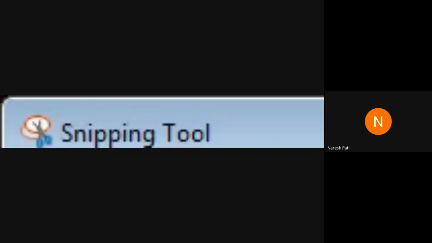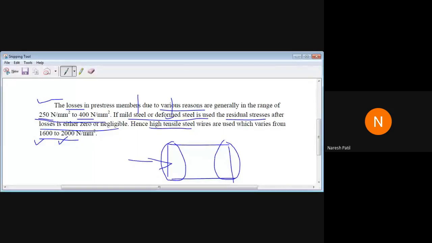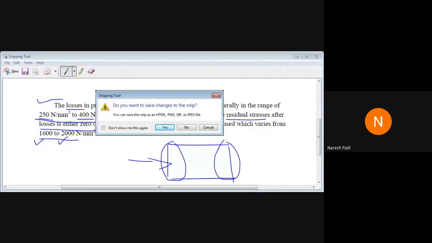Okay, so I'll move on to the next point. Okay, is it visible now?